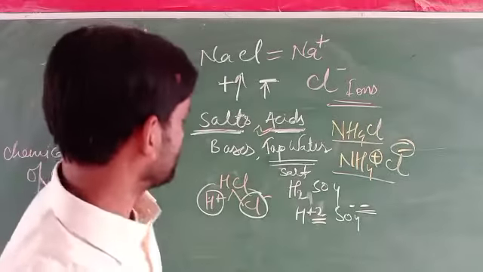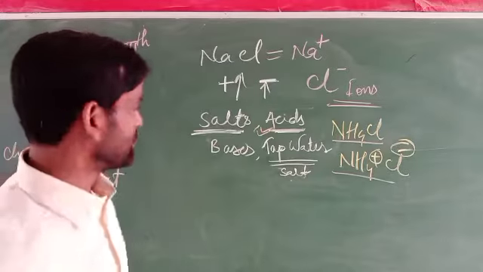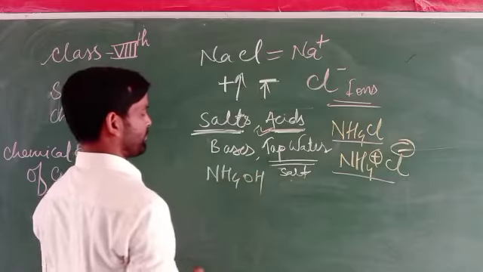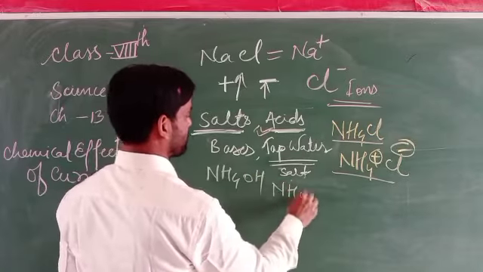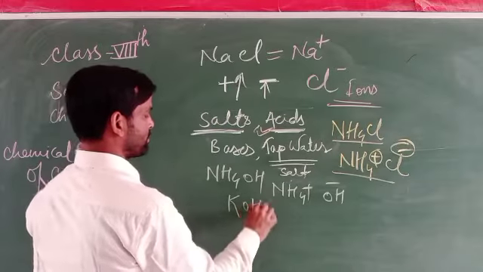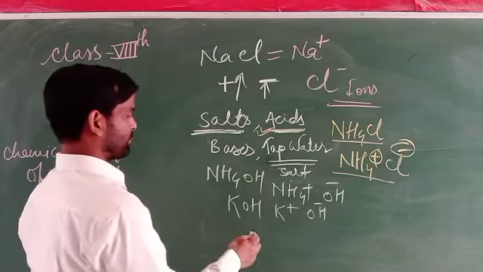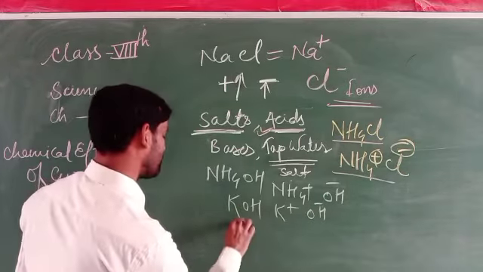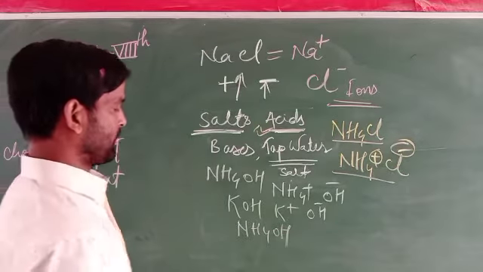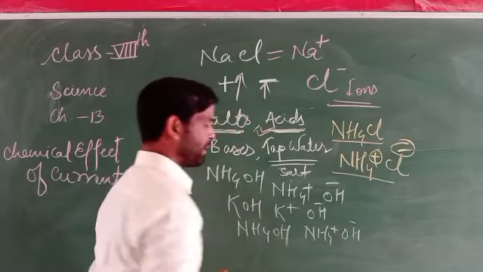Suppose there are bases. Bases are also eligible to produce ions. NH4OH: NH4 has a positive charge, and OH has a negative charge. KOH: potassium plus, hydroxide ion minus. Or NH4OH: NH4 plus, OH minus.